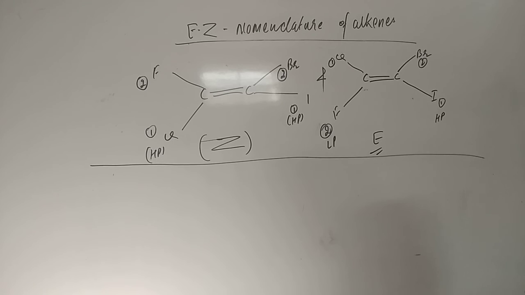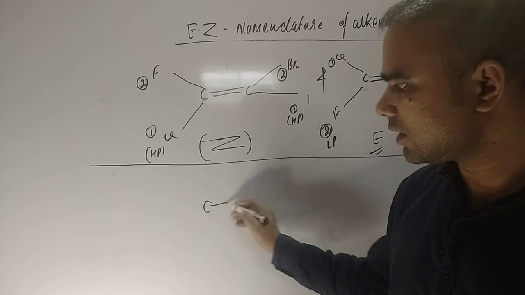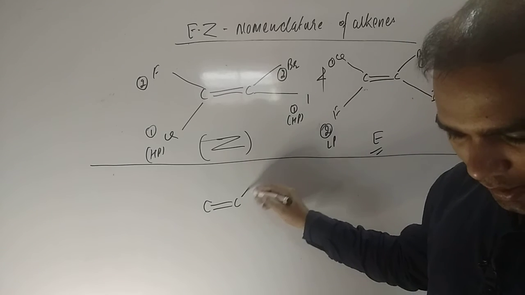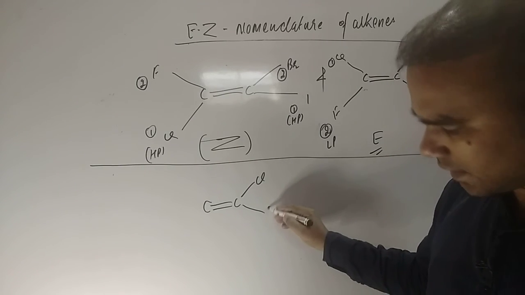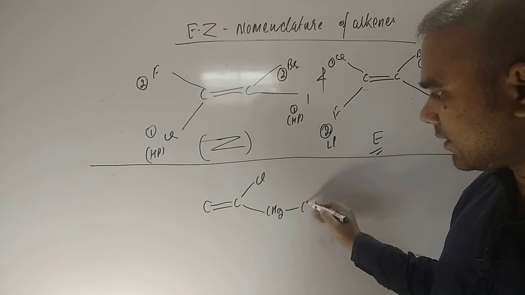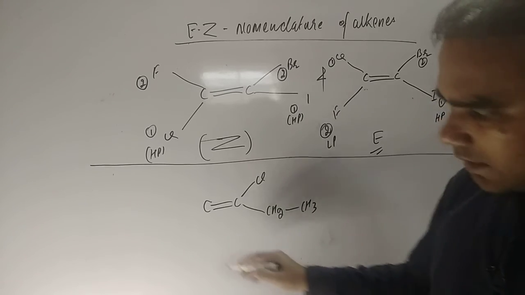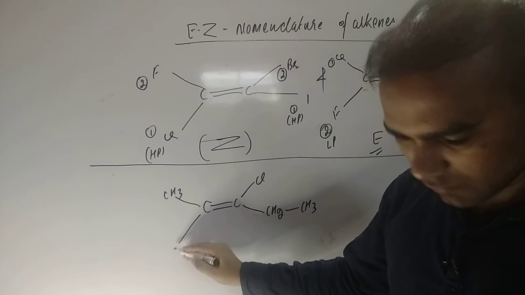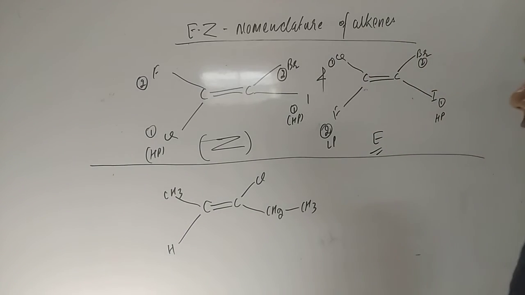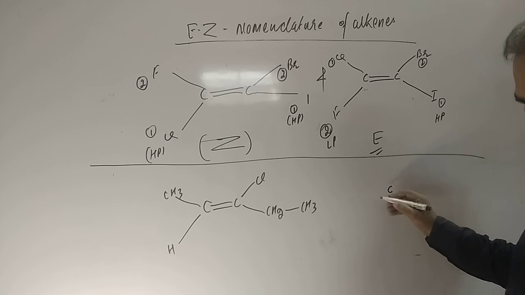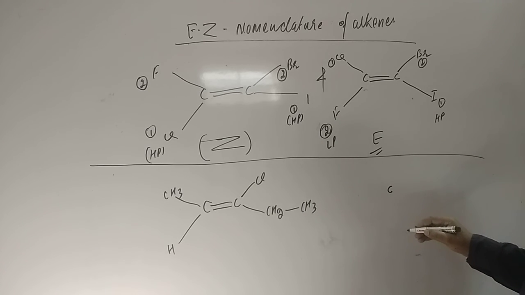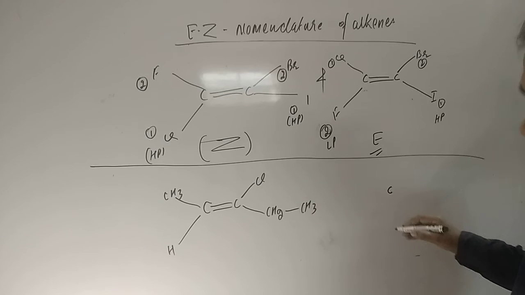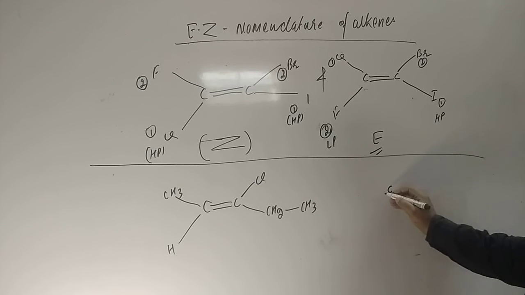Suppose we have another molecule, students. Draw C double bond C, here is Cl, downside here is CH2, then CH3, and here CH3, and downside H. The same way we change the position.